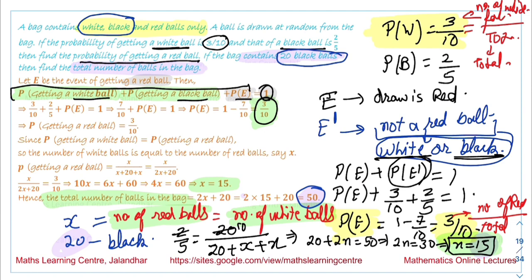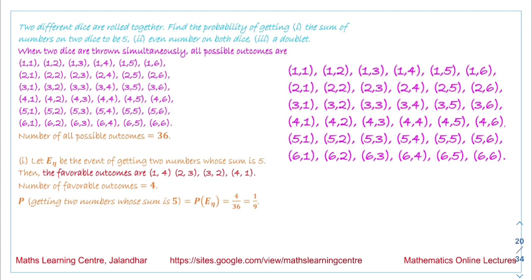Now the next question we have is, two different dice are rolled together. When we are throwing the two different dice together, the possible outcomes on the first die, suppose we are getting 1. On the second die we can get 1, 2, 3, 4, 5 and 6. So we get this first list of numbers. Now on the first die we can get 2. On the second we can obtain 1, 2, 3, 4, 5 or 6.